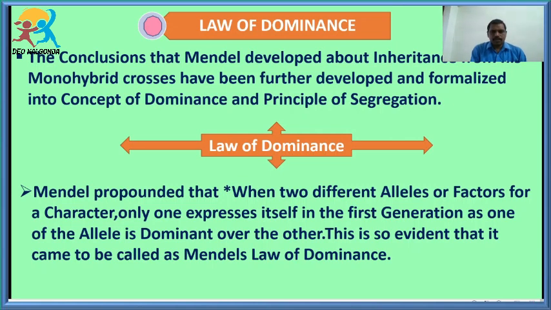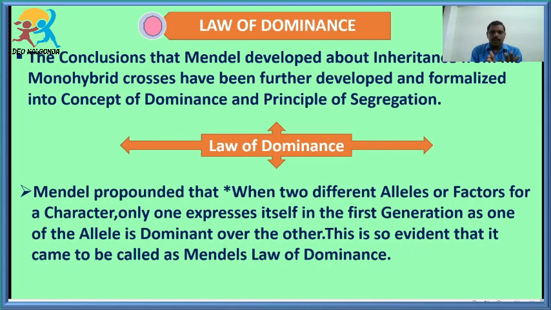One is called the law of dominance, and the other one is the principle of segregation, or we can also call it the law of segregation or separation. So what is the law of dominance, students? When two different alleles or factors for a character. So just before, I explained,